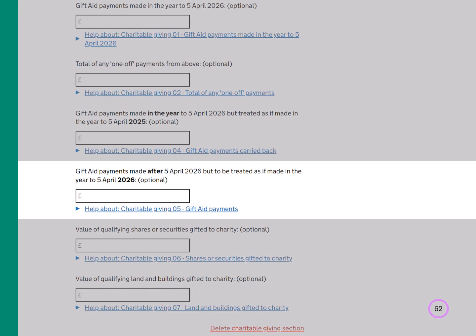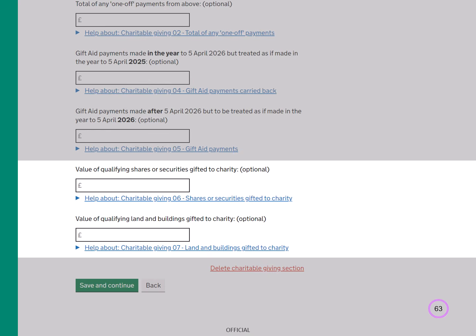made after 5th of April 2026 box, you can ask us to treat payments made after 6th of April 2026 up to the date you send this tax return, as if they were paid before the 5th of April 2026. You may want to consider this if you know you won't be paying higher rate tax in the current tax year 2026 to 2027, but you did or will do in the last tax year 2025 to 2026.